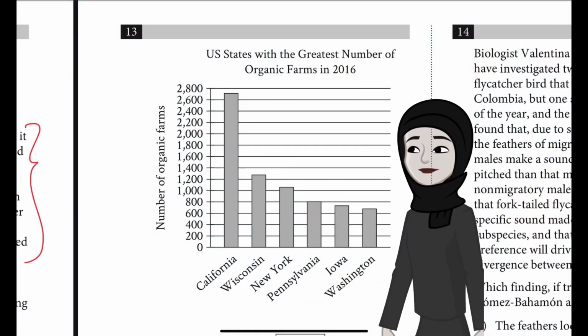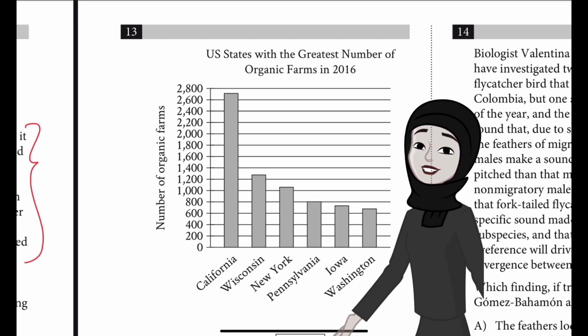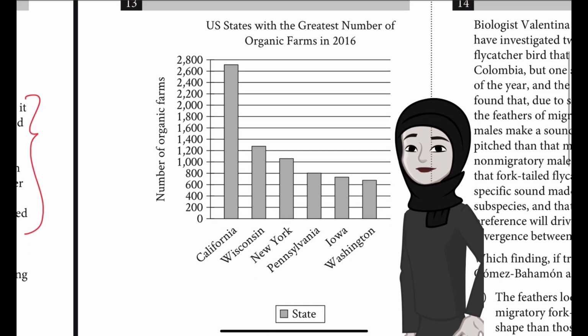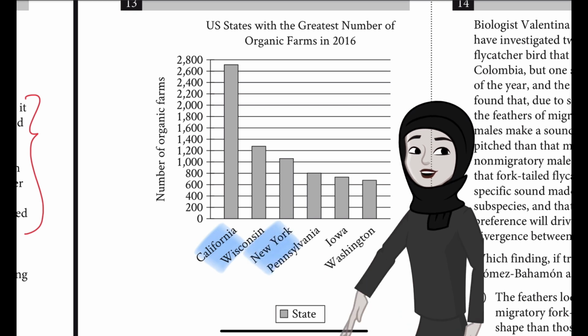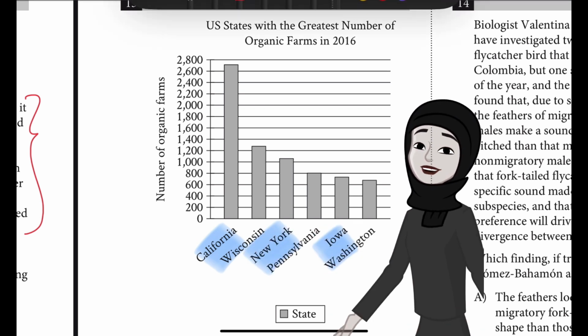So now moving on to question 13. This is quite a simple question because it's dealing with the bar graph. Question 13. US states with the greatest number of organic farms in 2016. On the x-axis we have the states California, Wisconsin, New York, Pennsylvania, Iowa and Washington mentioned.